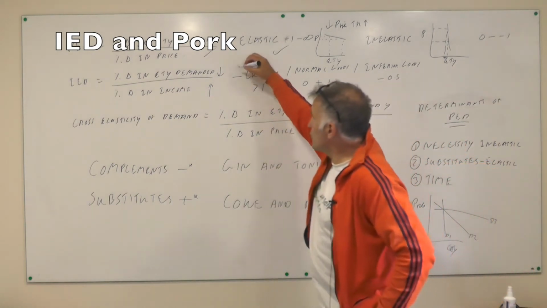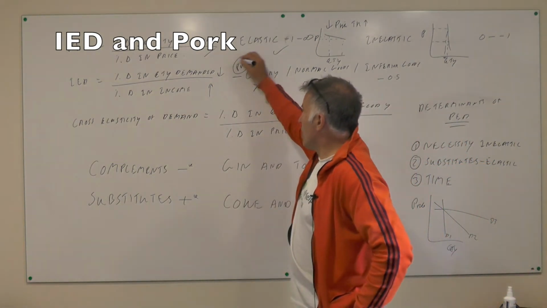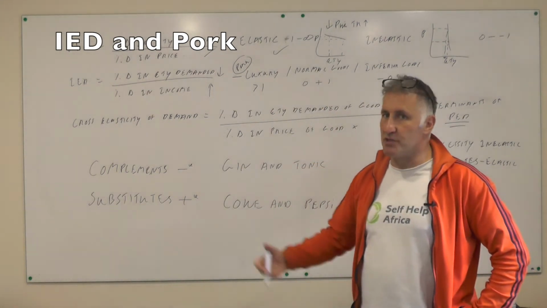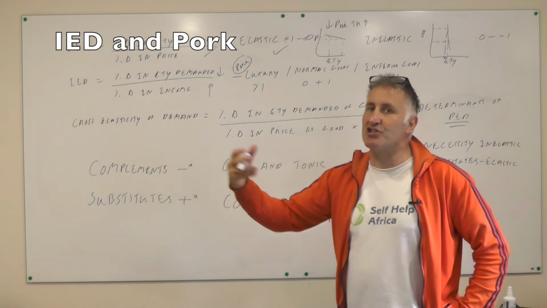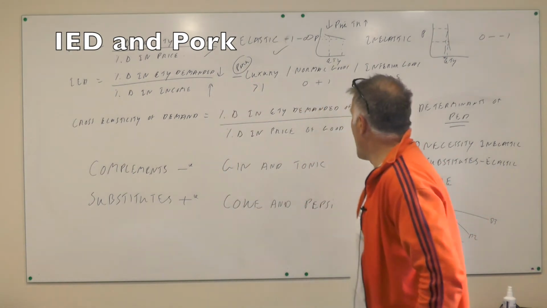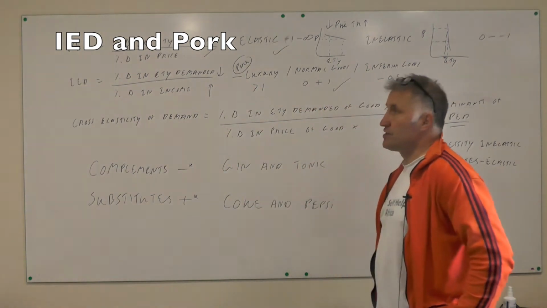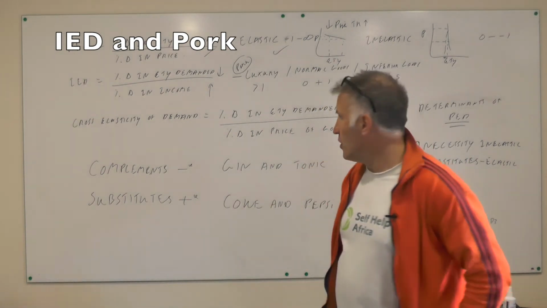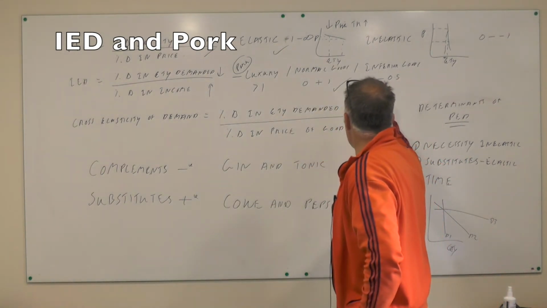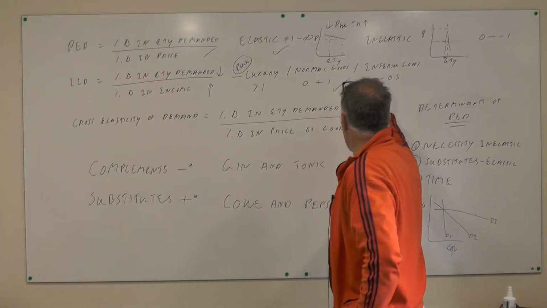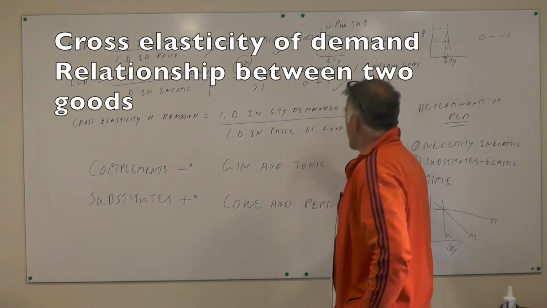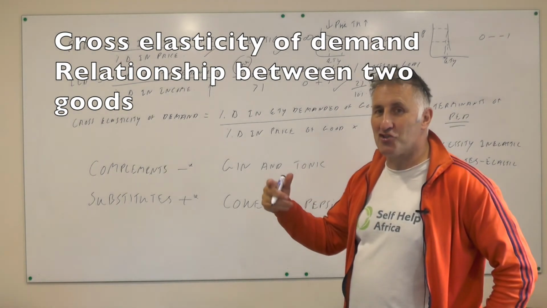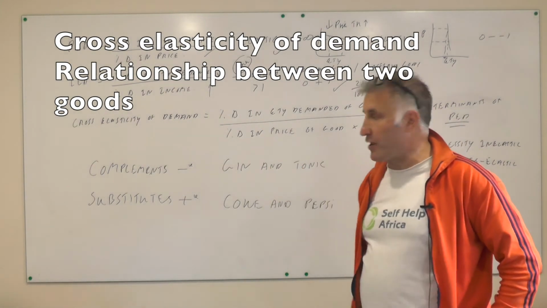So if we take pork in China, incomes are maybe rising at 10% a year in China, and the demand for pork may go up by 20%. So that good is seen as a luxury good. And a normal good is, as your income goes up, you'll buy more of that good, but not very much more. So maybe your income will go up by 10%, and demand would also go up by 10%. So that is a positive relationship, and as your income goes up, you can demand more of that good.